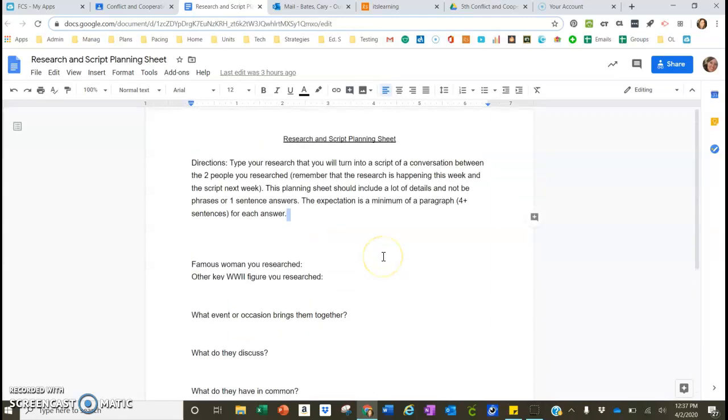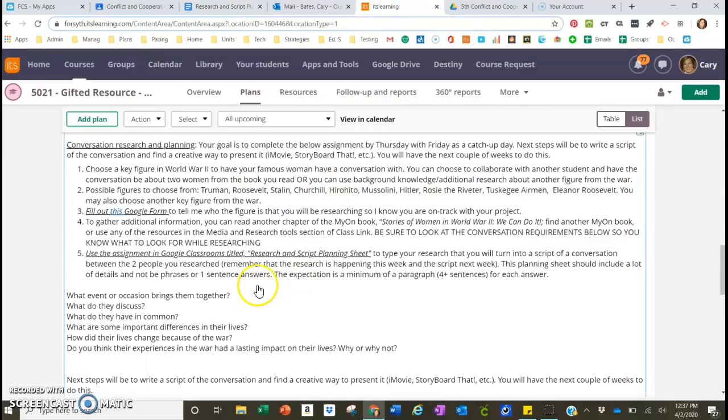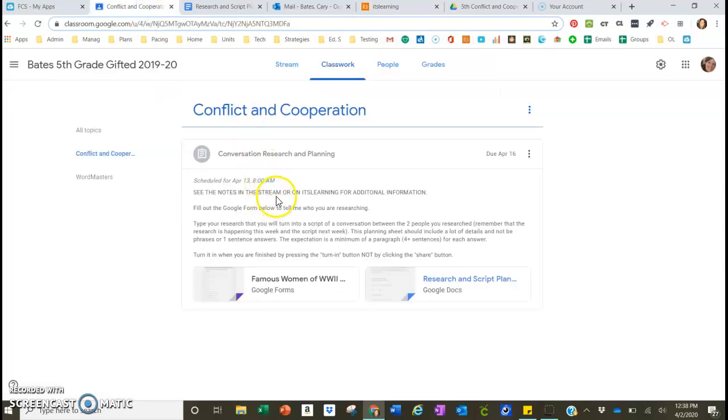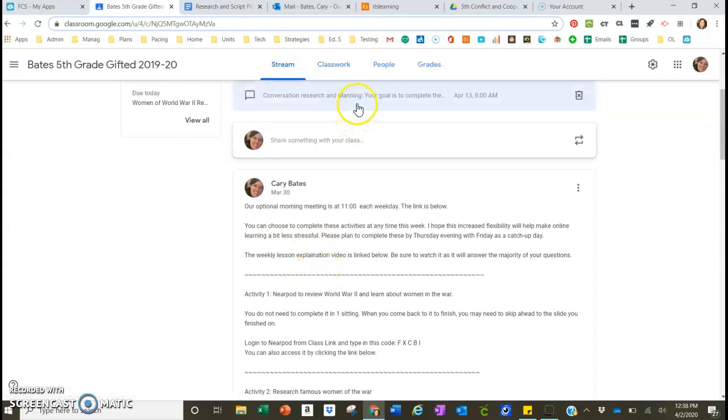When you're finished with this, you'll actually have a turn in button right over here. Okay, so this is what you're doing before you do the script. This is going to help you do the script tremendously. So once you're done with that, you guys are done with all of the activities for this week. I can't wait to see your progress. Make sure that you are logging in and doing it in Google Classrooms. So all of the stuff that you need, you've got the Google form and you've got the research script planning. The details you'll see in the stream.